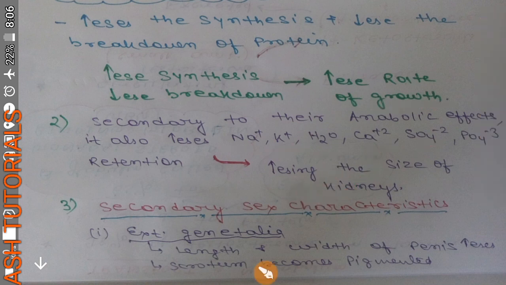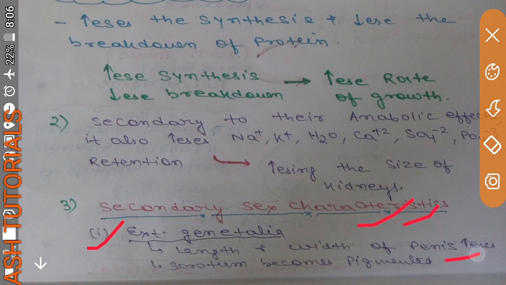Now coming to the third, it causes several secondary sex characteristic developments at puberty time. Now we will discuss them one by one. The first one is external genitalia. It increases the length and width of the penis, the male copulatory organ, and it also darkens the scrotum, that is, the scrotum becomes pigmented.